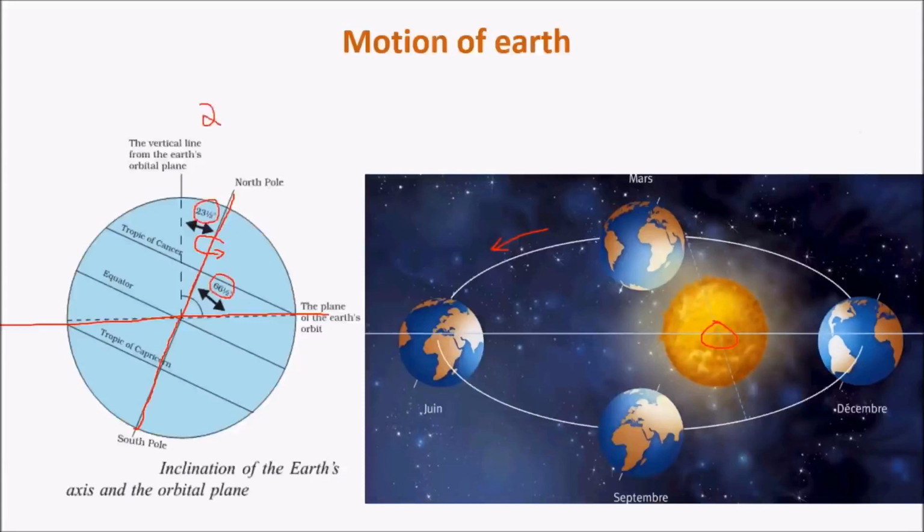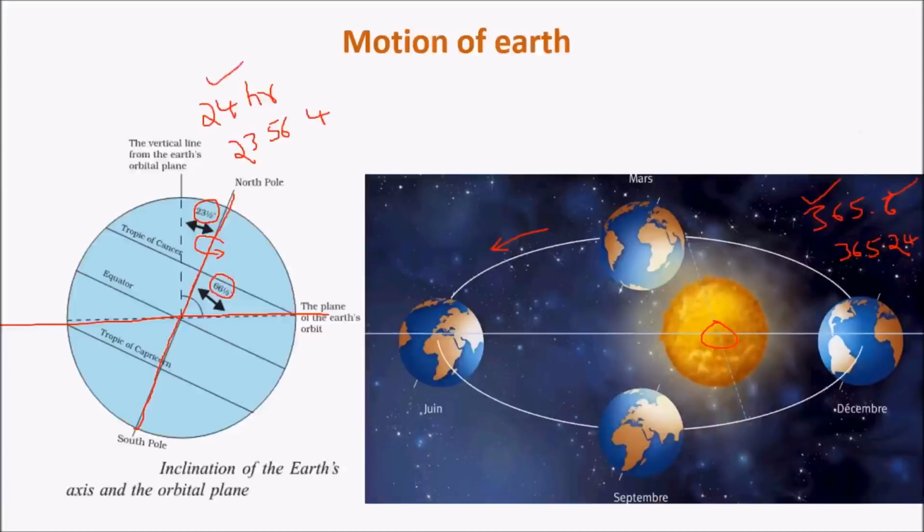Earth takes about 24 hours to complete one full rotation. To be precise, it is 23 hours, 56 minutes and 4 seconds. Likewise, Earth takes about 365 days to complete one full revolution, and precisely it's 365 days and 6 hours, or 365.24 days. For convenience, we exclude this extra 6 hours. We consider a year as only 365 days. Likewise, when it comes to rotation, we take that the Earth rotates in 24 hours instead of 23 hours, 56 minutes and 4 seconds.